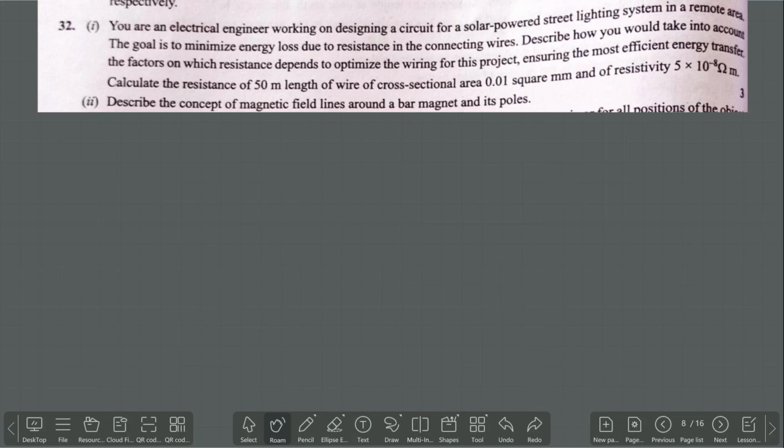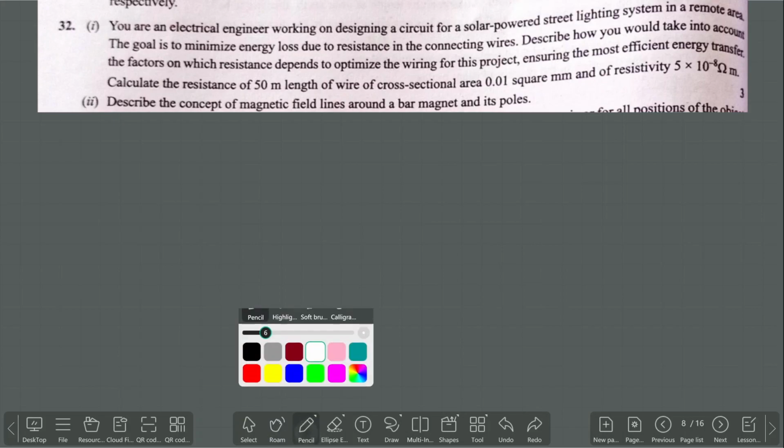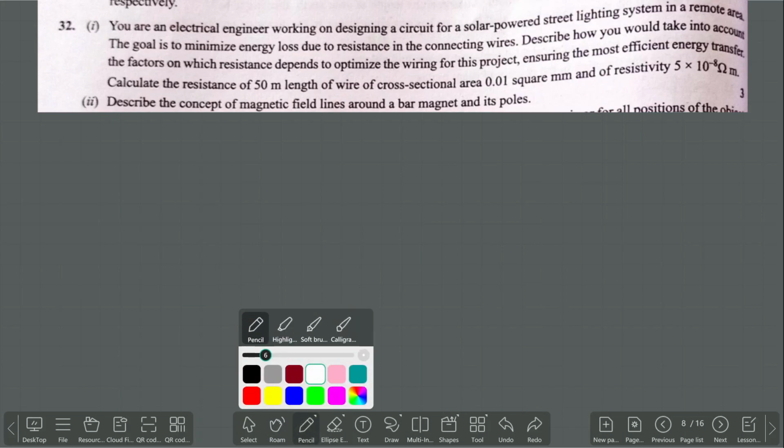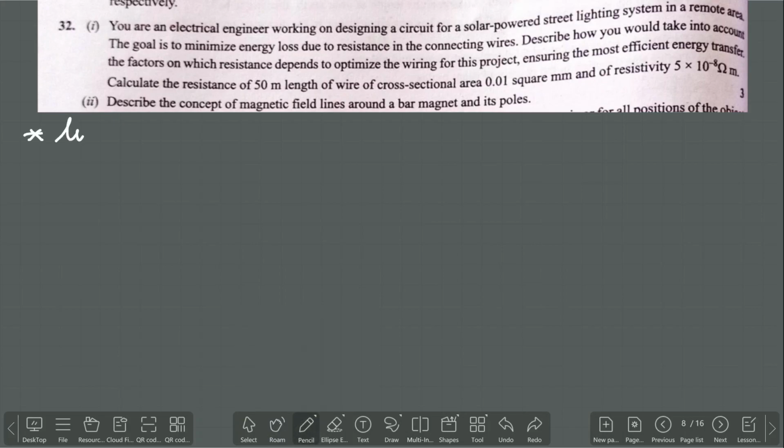Clear? Sir, what are the factors the resistance of the conducting material depends upon? It depends upon four factors. The first factor is length, second factor is area of cross section, third factor is nature, and fourth factor is temperature.